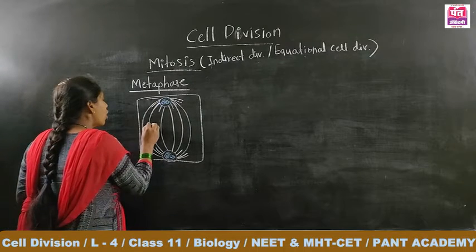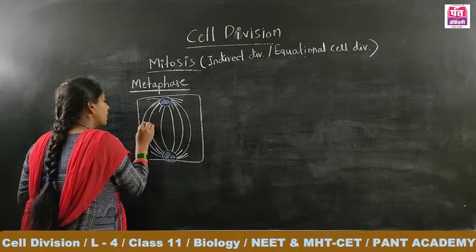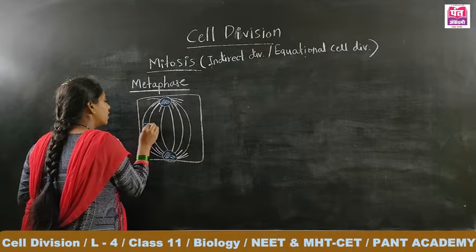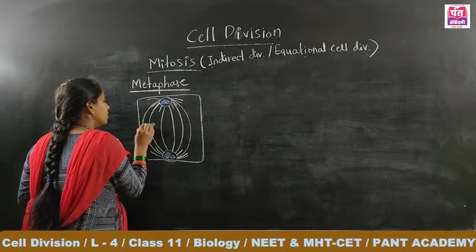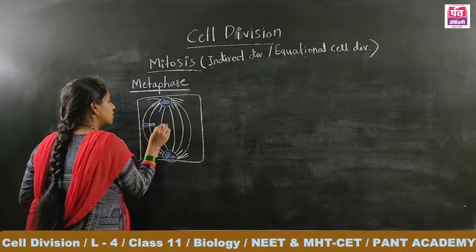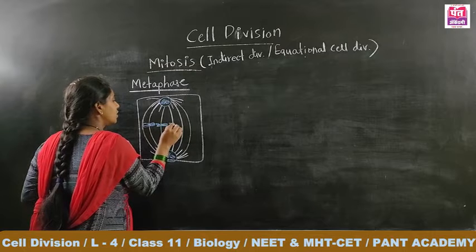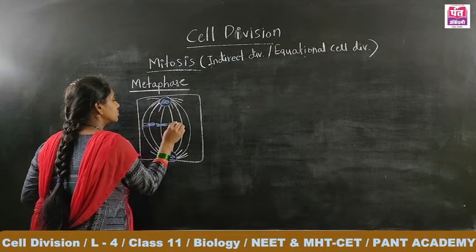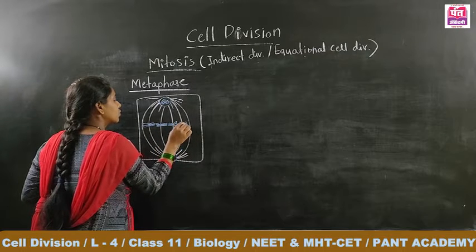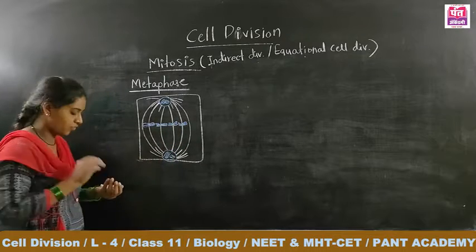Here, all the chromosomes are aligned at the equatorial plane. Here is the first chromosome, here is the second, again that one is the third, and here the fourth chromosome. That is the first change.